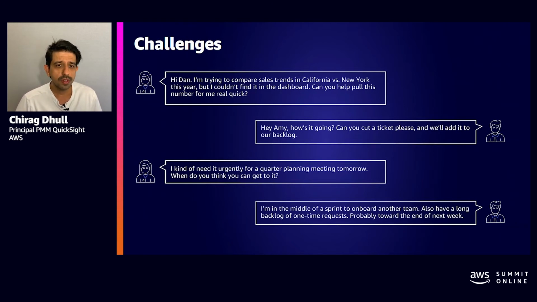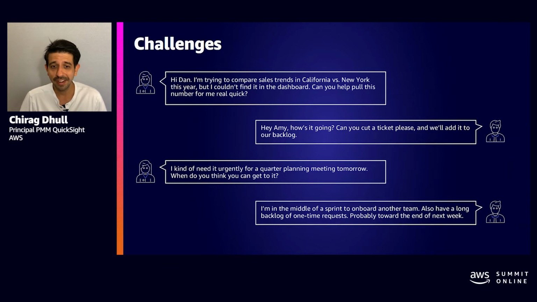They want to know the sales trend in California versus New York this year, but that data is not available in the dashboard. So they ask their BI team if they can help pull this data for them really quickly. The BI engineer or analyst then responds by asking the sales leader to cut a ticket, which they will add to their backlog of work.